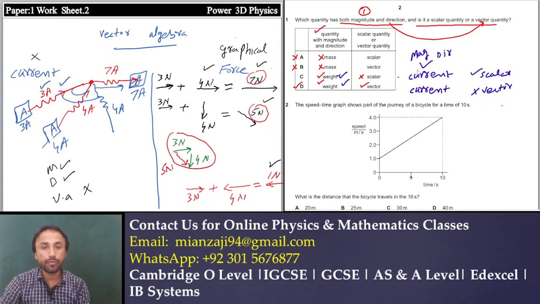Now come to our question. Current follows the first condition, both magnitude and direction. But it is not a vector quantity, it is a scalar quantity, because current does not follow vector algebra. So option C will be correct. This is all about our first question.